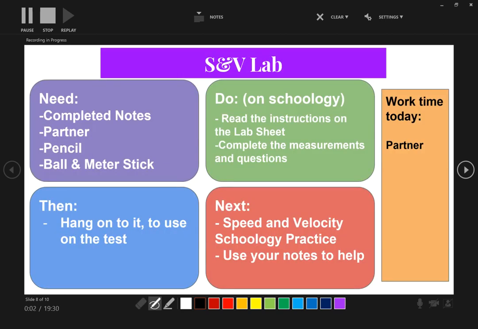Now you have a speed and velocity lab. So you completed notes, a partner, a pencil, a ball, and a meter stick from the teacher. Read the instructions on the lab sheet and complete the measurements and questions. Hang on to it because you get to use this packet on the test. Then complete the speed and velocity Schoology practice. Use your notes.